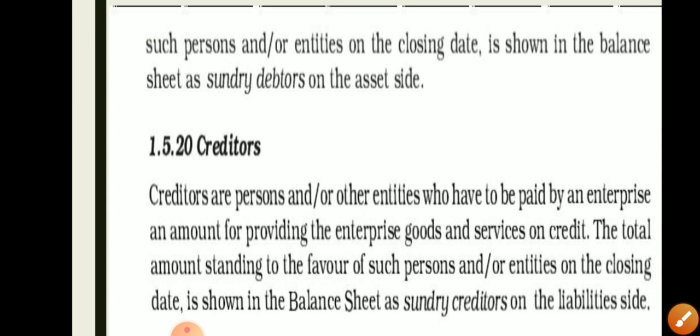Another point is creditor. Creditors are persons or other entities who have to be paid by the enterprise an amount for providing the enterprise goods and services on credit.